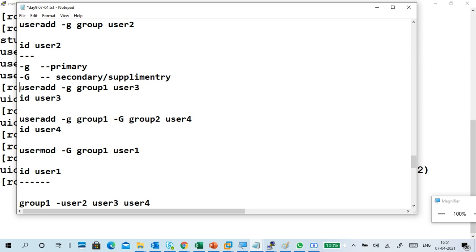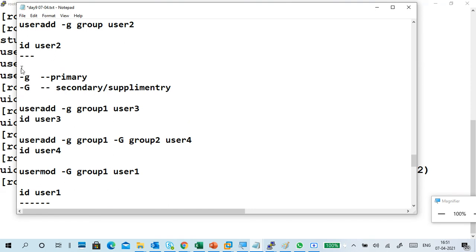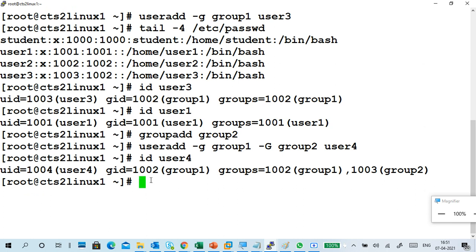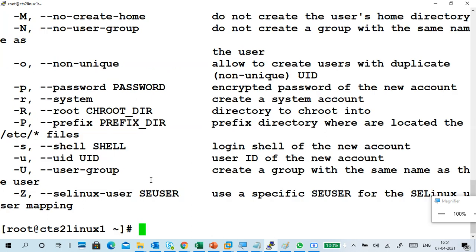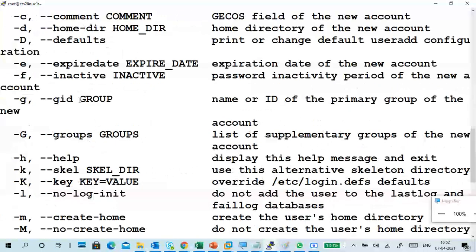Okay, so like that, a lot of options are there in useradd. Sorry, I said group add, but useradd options are there. So we'll see what the options are: useradd --help. You will see a lot of options. That's why I already told you about help options at the start of Linux: a --help, man command, info or pinfo. Because we should know how to use these things.